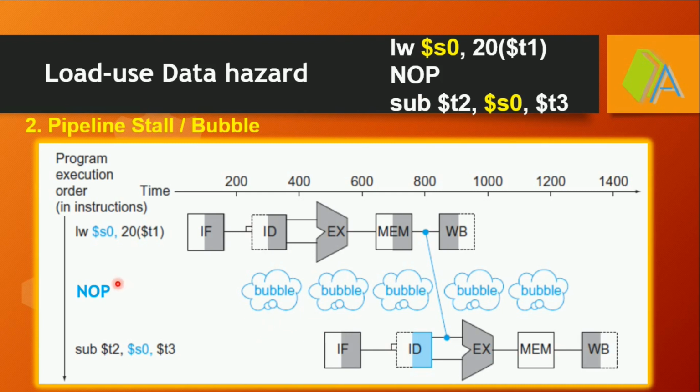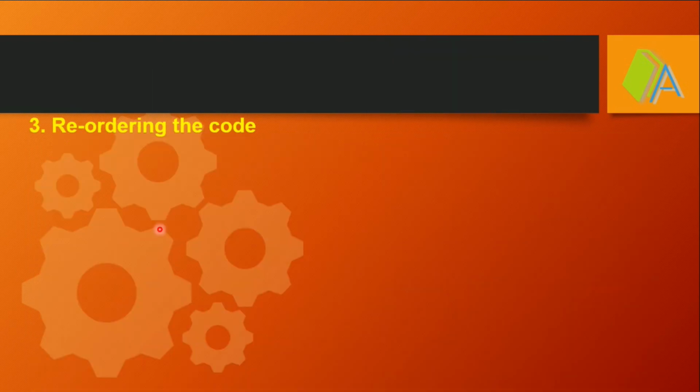The hardware implementation of the pipeline stall requires extra hardware, so it will increase the area of the datapath implementation as well as the cost. But in the case of a software pipeline stall, by including the NOP command through the compiler, we have to depend completely on the compiler's decision. That is the main drawback of using NOP, since we always rely on the compiler. The third option to deal with data hazards is reordering the code.